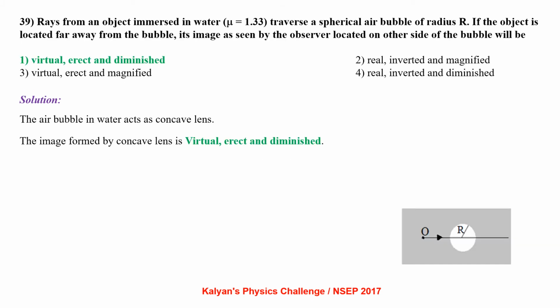Rays from an object immersed in water, mu equal to 1.33, traverse a spherical air bubble of radius r. If the object is located far away from the bubble, its image as seen by the observer located on the other side of the bubble will be. The air bubble in water acts as a concave lens, so the final image formed by the lens is virtual, erect and diminished.